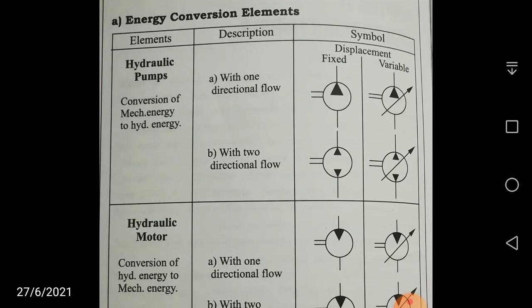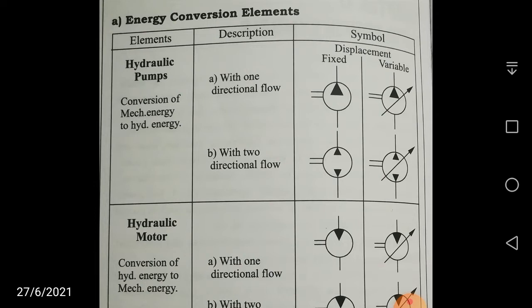In the first column the elements are mentioned, in the second column the description, and in the third column the symbol. There is a circle with two lines on the left hand side, showing that it is basically a pump, that you are supplying the mechanical power. It is going to pump the liquid with discharge, the fluid going outwards, which is shown by a darkened triangle.